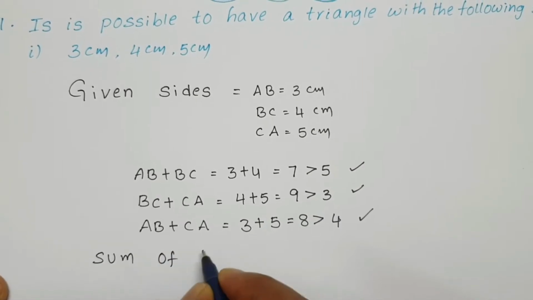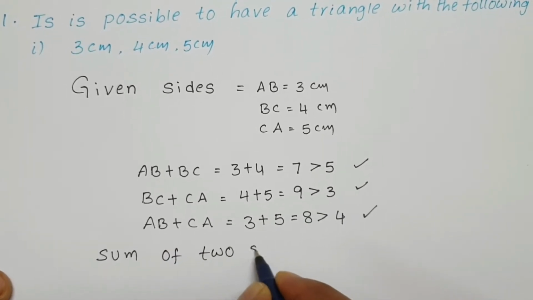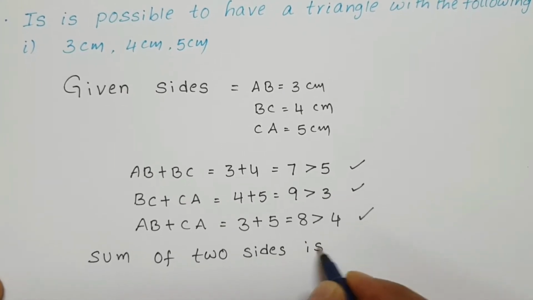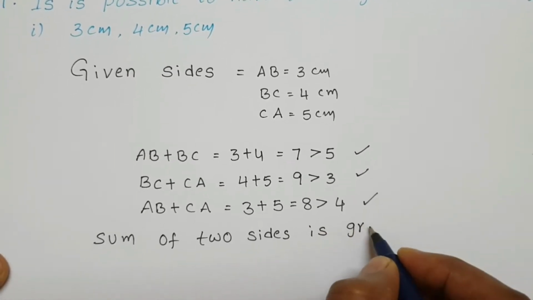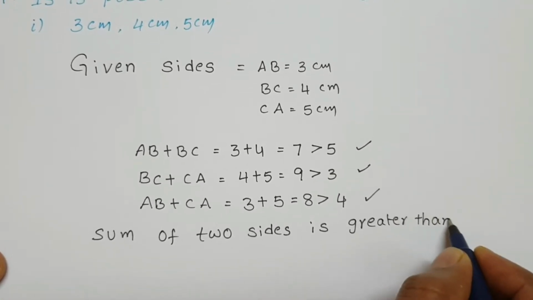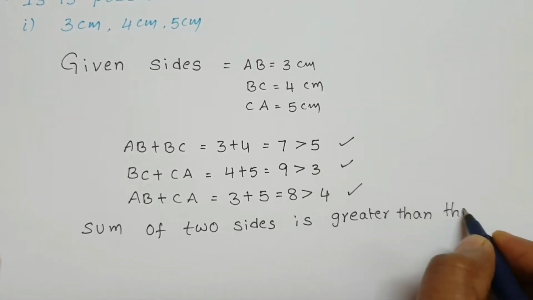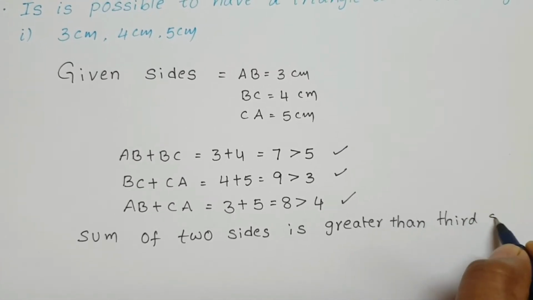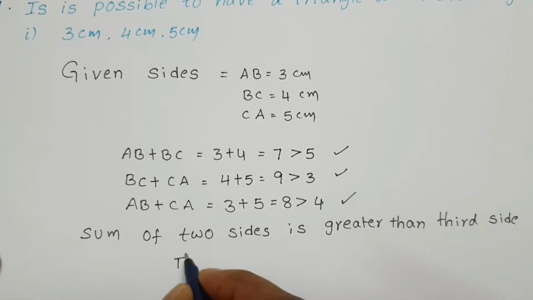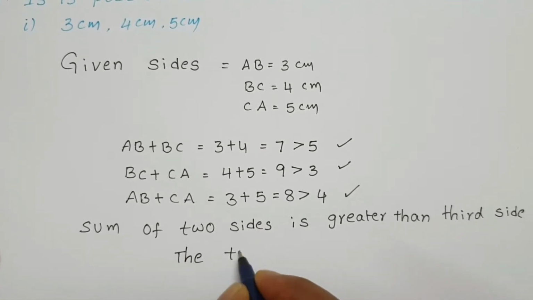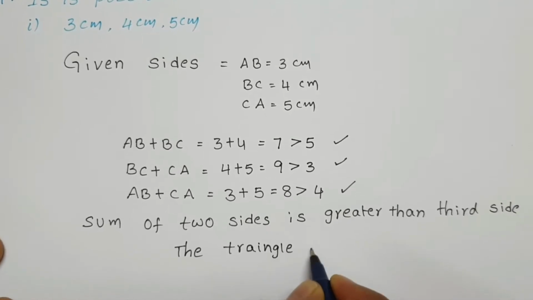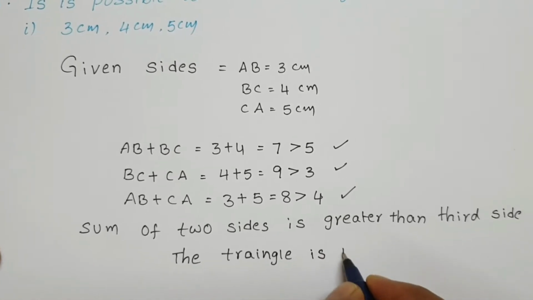Sum of two sides is greater than the third side is satisfied. Means the triangle is possible. The triangle is possible.